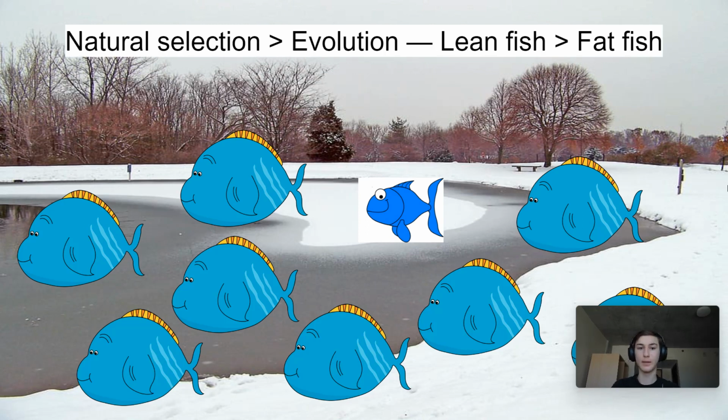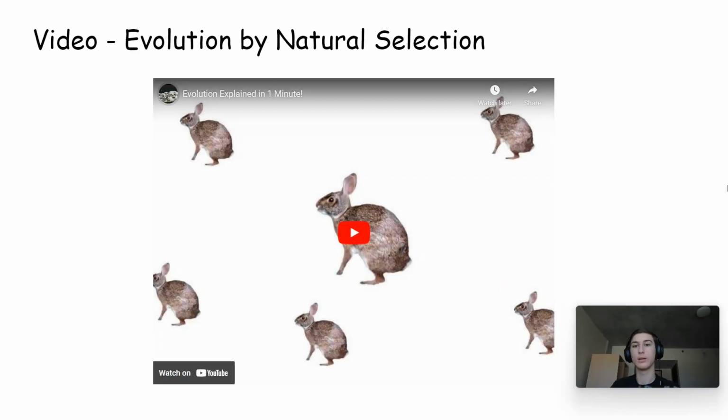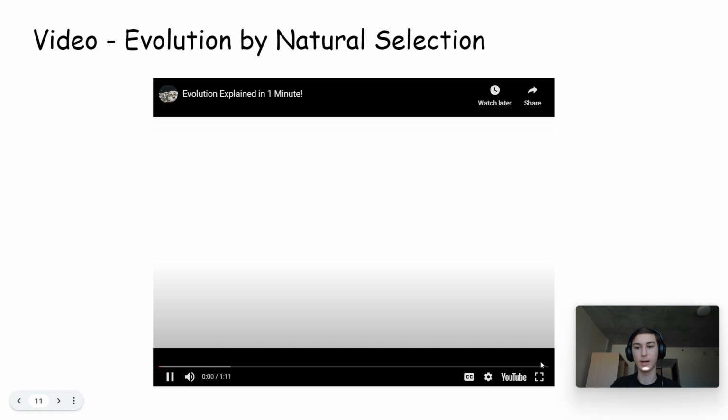There used to be a lot of lean fish, but over time, natural selection led to evolution, which is the process by which a population changes over time. And now all the fish are fat. So I have a quick video I'd like to show you guys.